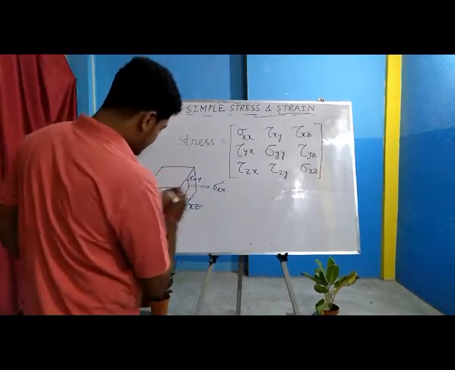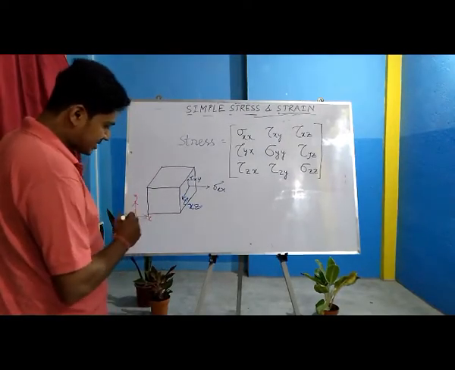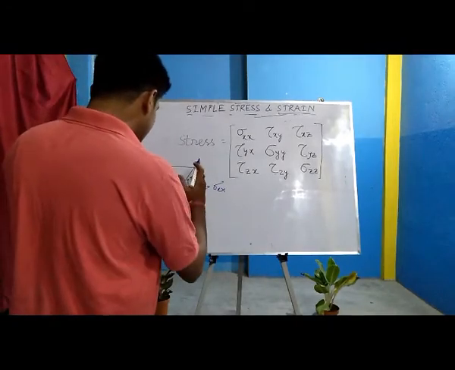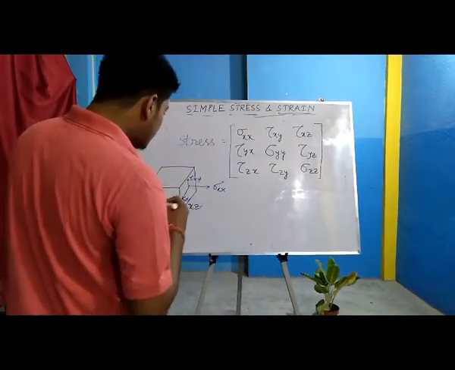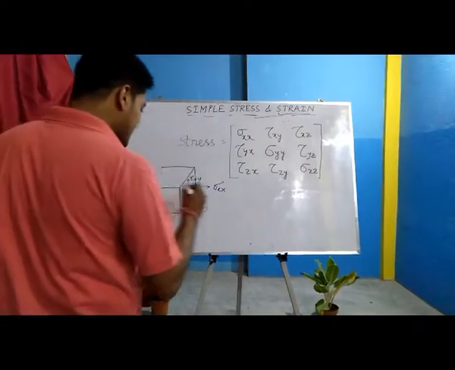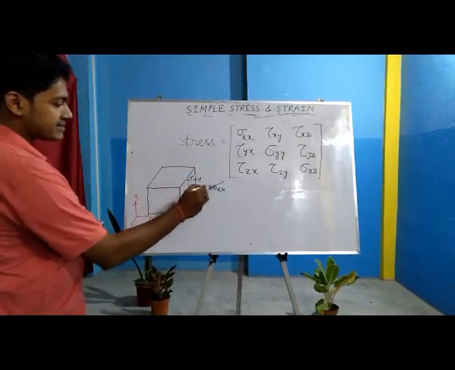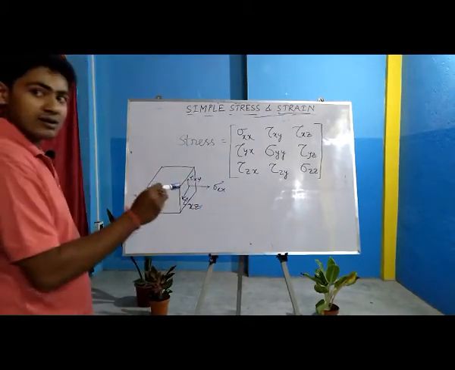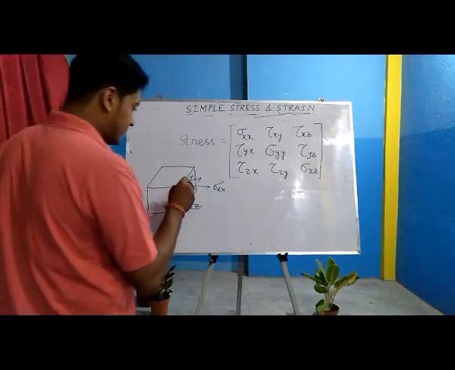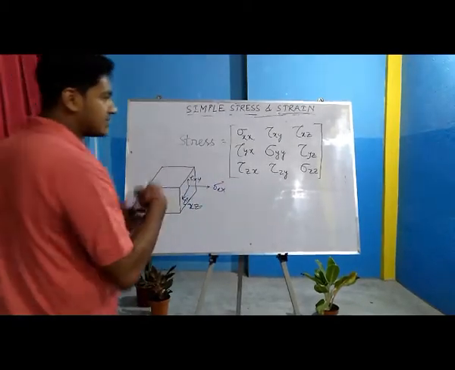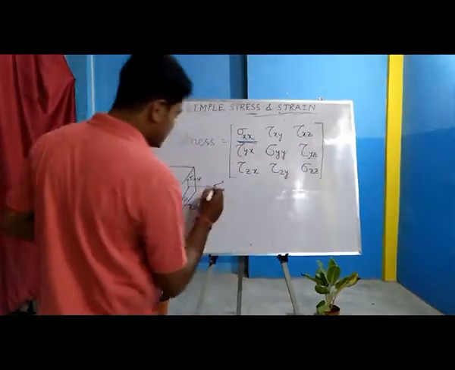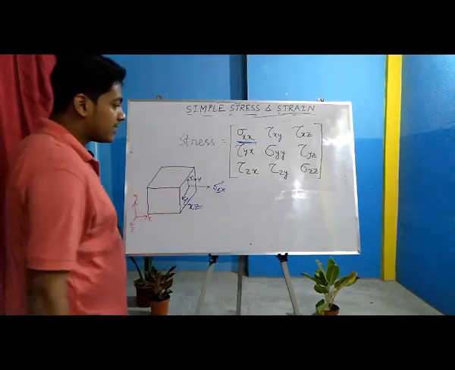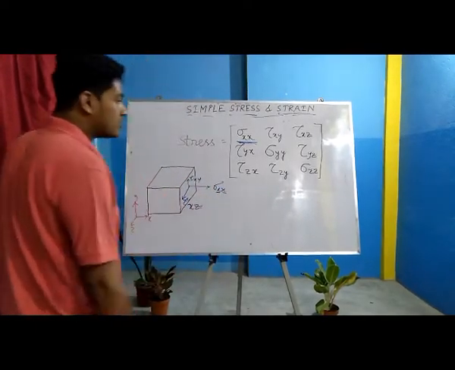One like this, as you can see, this is the x-axis, this is the y-axis, and this is the z-axis. Similarly, you can assume this axis is like a plane. Now while representing stress at a particular point, the first element is the plane in which the stress is acting, and the second element is the direction. Like in sigma xx, this x represents the plane and this x represents the direction.